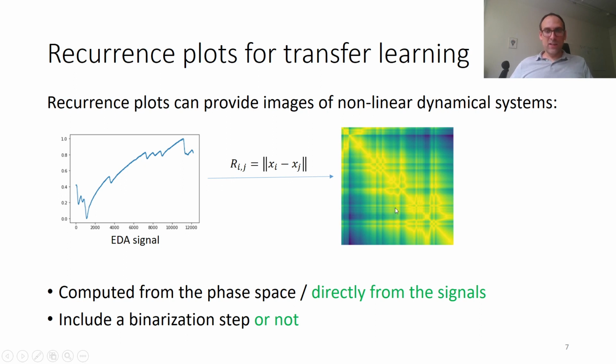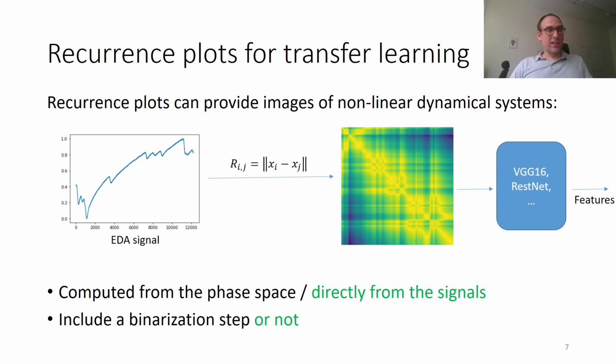And in that case, you will obtain this image here on the right, which still conserves a lot of the structure you've seen before and contains all the information of this signal. You can then use directly pre-trained networks like you would do on spectrograms.